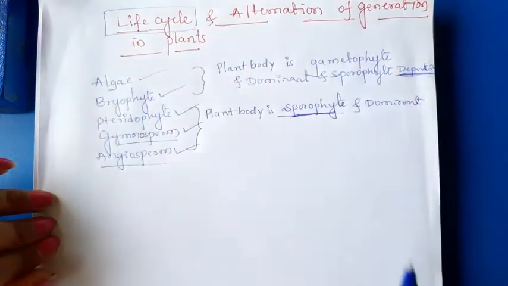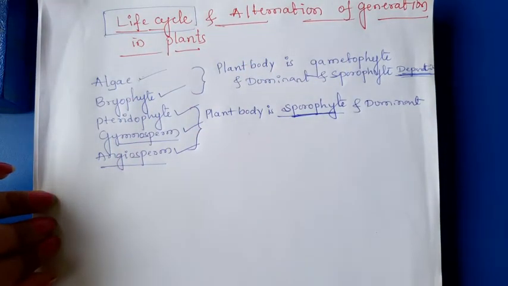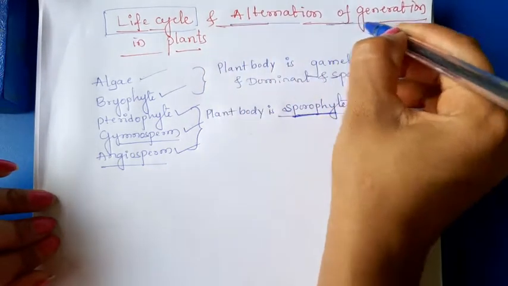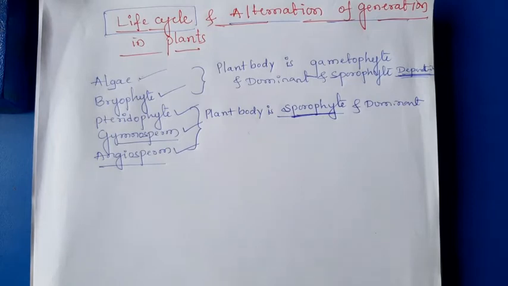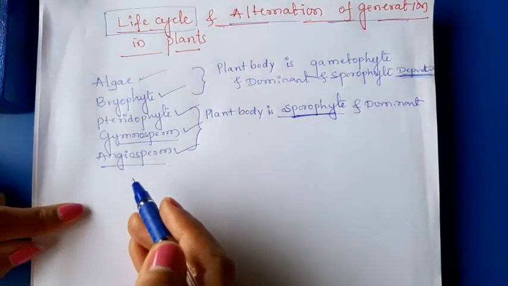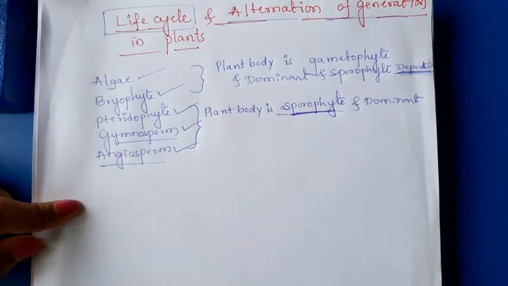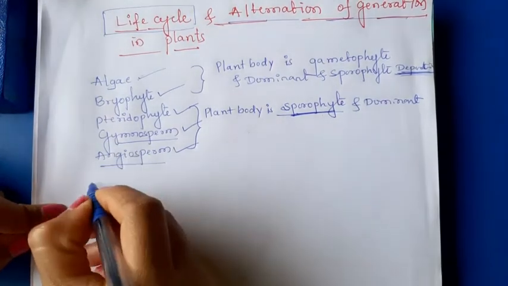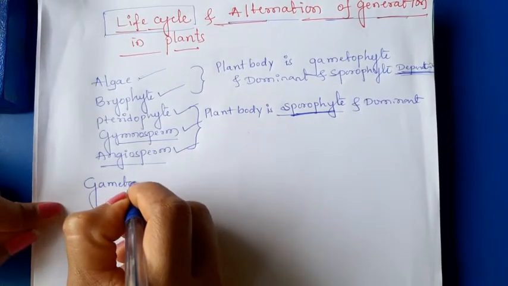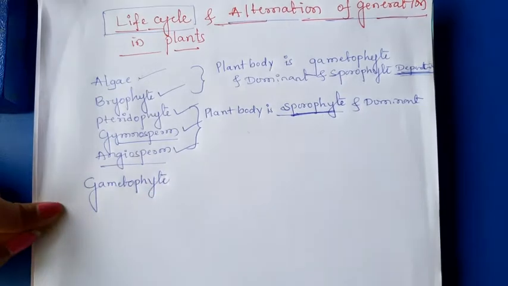Life cycle means the complete formation of the next generation from the parent generation. Alternation of generation: while discussing bryophyte, pteridophyte and algae, I told that sporophyte to gametophyte, gametophyte to sporophyte, that we can see, is known as alternation of generation. Okay. Only alternation of generation we can see in plants. Firstly, I have to mention gametophyte, which we are talking about now.